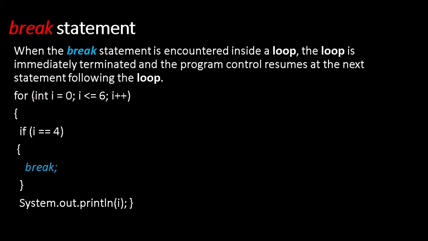So let us understand this concept with this program. I have written only the for loop. See, the for loop starts from 0 and it will run from 0 to 6. i++. What is the initial value of i? 0. Let us check now. This is the start of the loop. If i is equal to 4, meaning is 0 equal to 4?